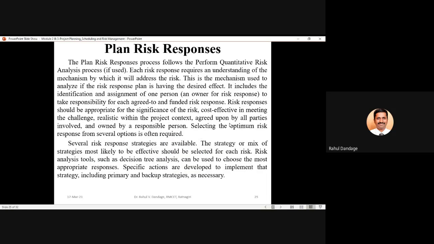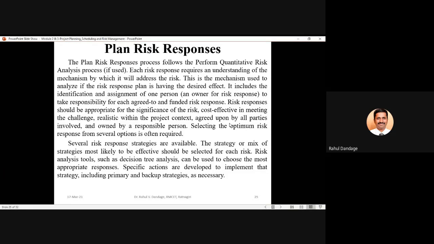The plan risk responses process follows the perform quantitative risk analysis process. Each risk response requires an understanding of the mechanism by which it will address the risk. This is the mechanism used to analyze if the risk response plan is having the desired effect. It includes the identification and assignment of one person to take responsibility for each agreed to and funded risk response.